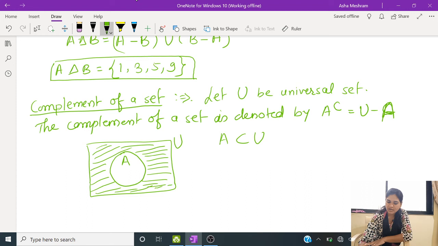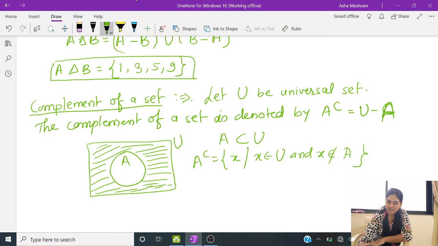So this portion, how to write A complement: all x such that x belongs to U and x does not belong to A. So these were the basic definitions which we required to understand the topic.